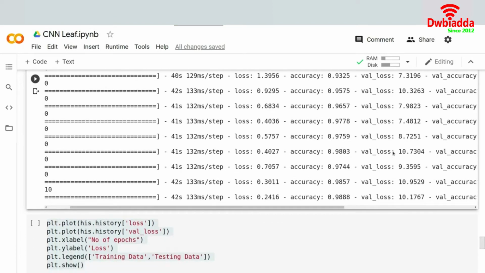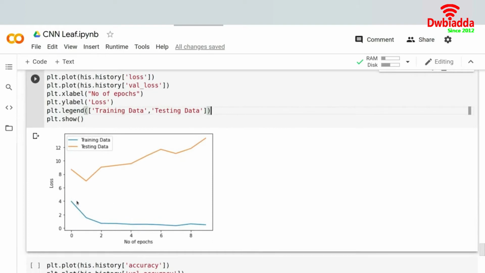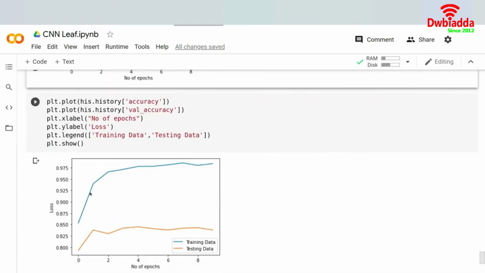I have already plotted the curves for you. If you see the number of epochs and training data, the loss is completely decreasing in the training set, whereas in the testing set it's an increasing curve, so non-monotonic. In the case of accuracy it's a little better, because in training it's increasing, and in testing it's also increasing, basically increasing up to a certain point. So I hope you are comfortable with the idea of transfer learning.